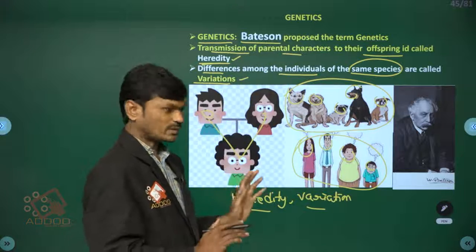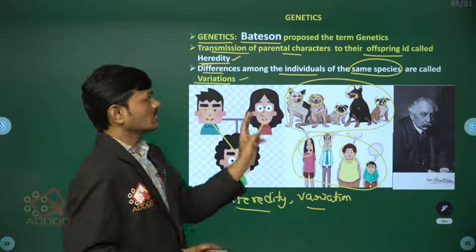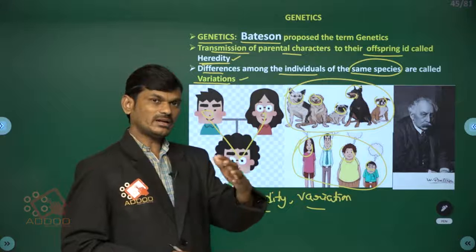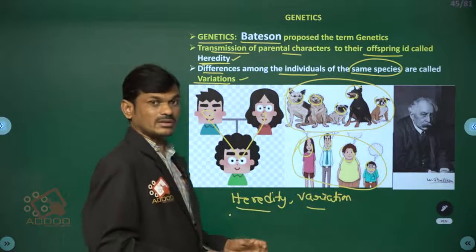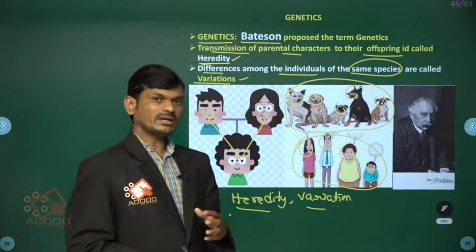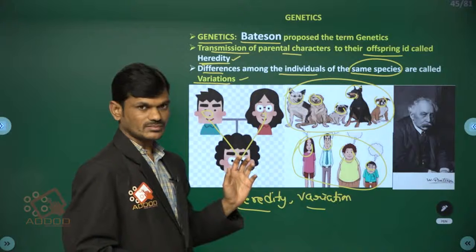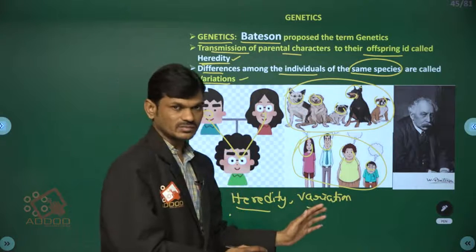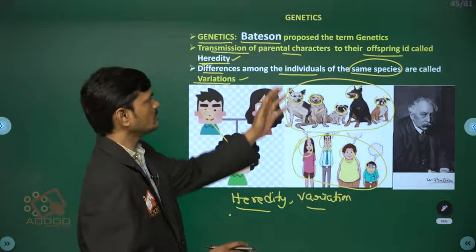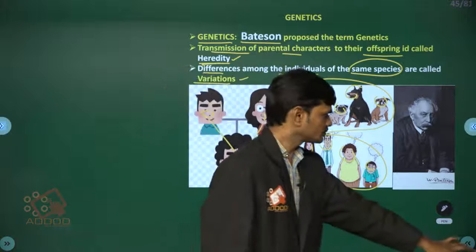So now you know what heredity and variations are. Heredity means transmission of the parental characters to their offsprings. Variation means the differences among the individuals of the same species. What is the reason for heredity and variation? We will learn that in genetics. It is a branch of biology.